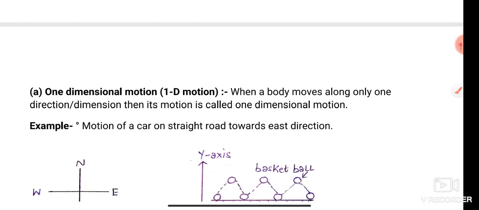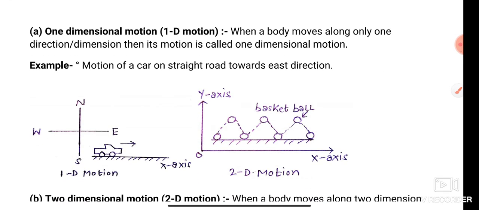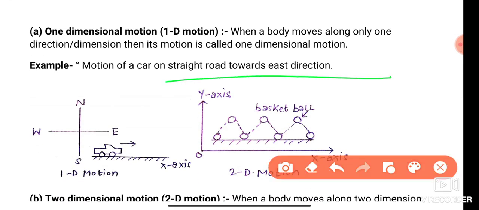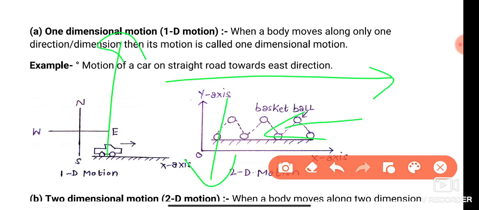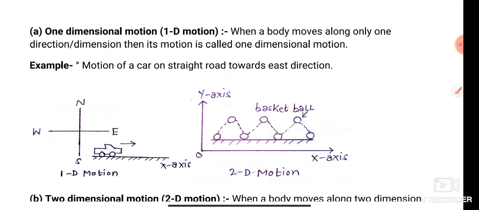Next is motion according to direction. It's very clear. When a body moves along a single direction or in a straight line in any direction, then it does one dimensional motion. Like a person walking on a road in a straight path does one dimensional motion. A car moving on a straight road is a one dimensional motion.